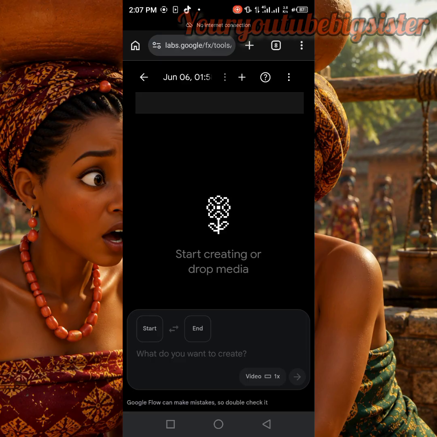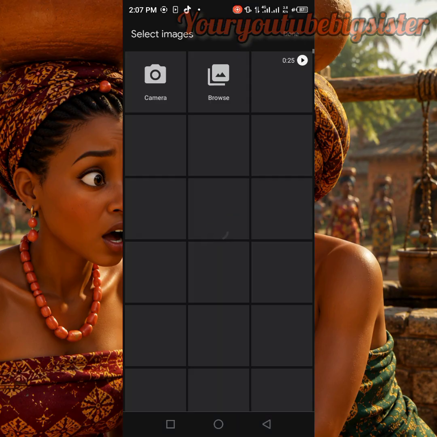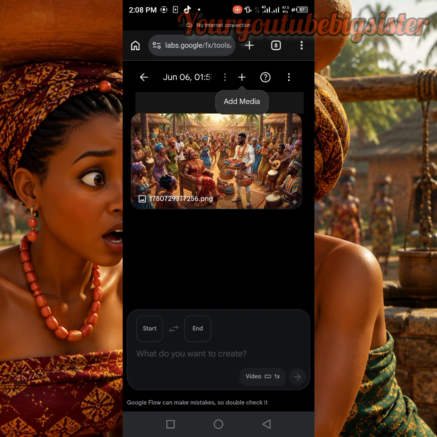The next step is to import the image that we want to make talk. I'll just import that image, and import this one where she insulted her suitor. Then we paste in the prompts to make them talk. Do you understand? So let's allow it to load up. So can you see?